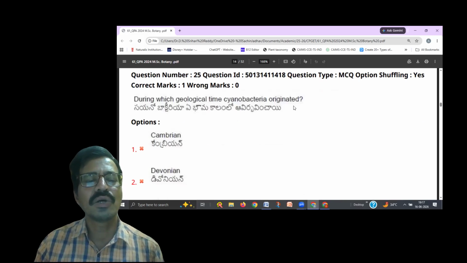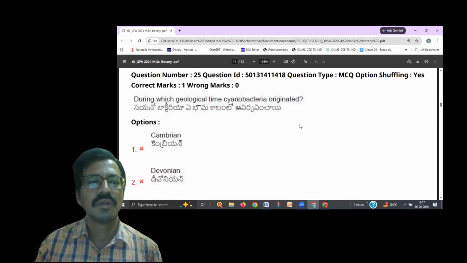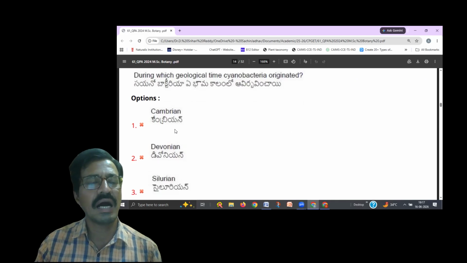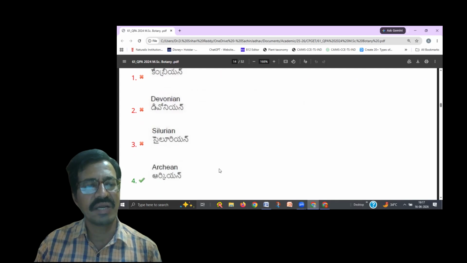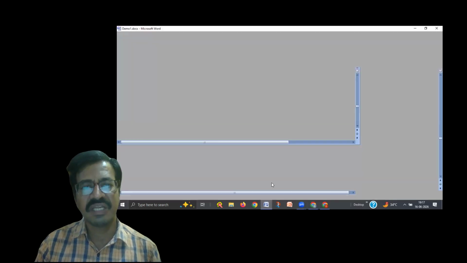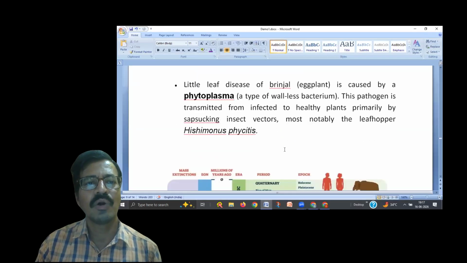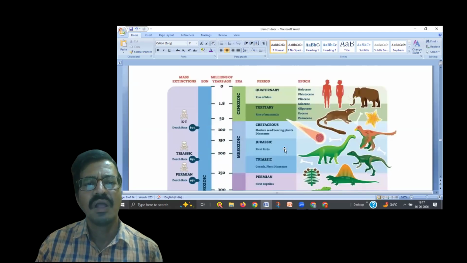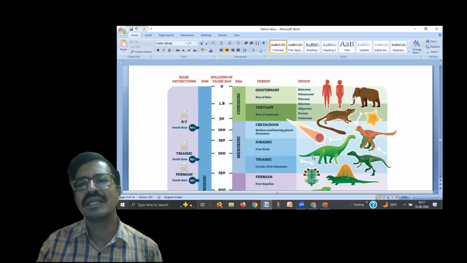And one more: during which geological time did cyanobacteria originate? Okay, so you might have read about the geological time scale. They have given the options Cambrian, Devonian, Silurian, and Archean. So let's once go through this geological time scale.